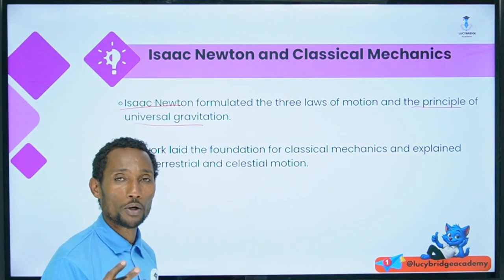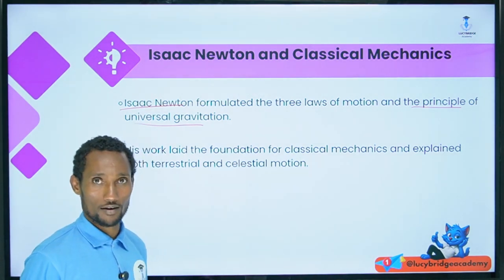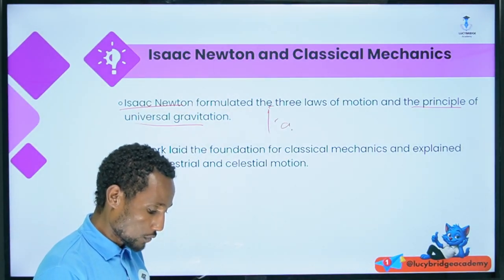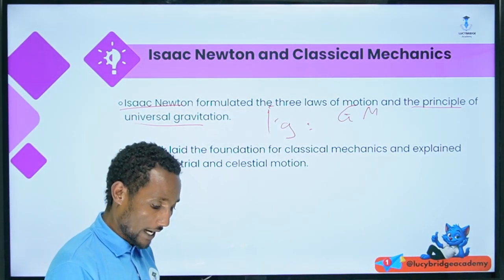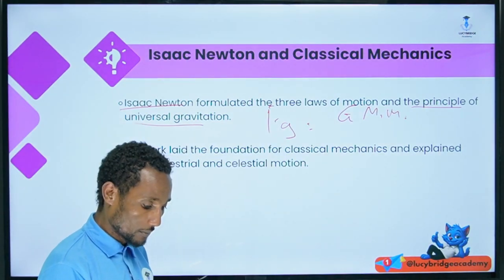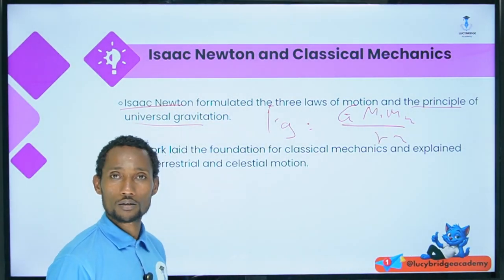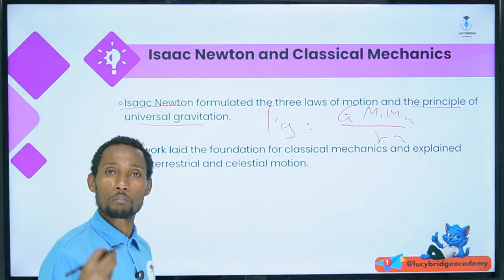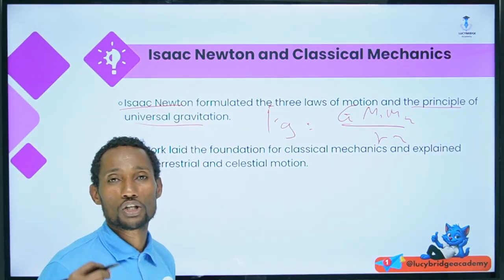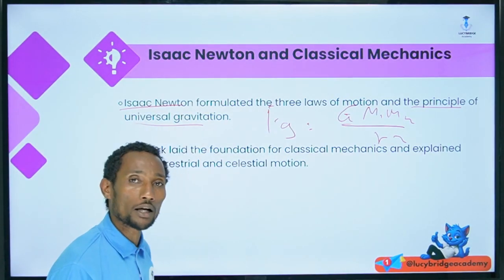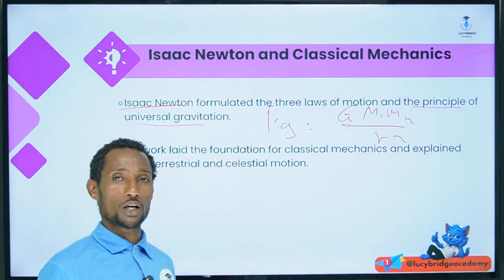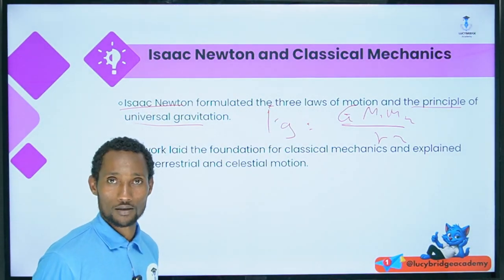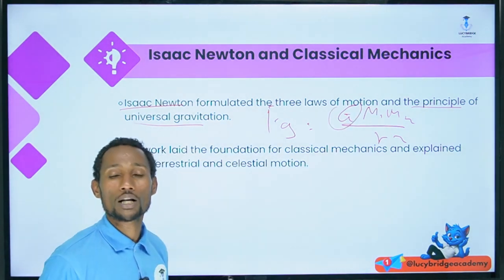Two masses of bodies are attracted to each other. The force of gravity is equal to G times mass 1 times mass 2 over r squared. This is formulated from his theory: the force between two massive bodies is directly proportional to the product of the two masses, and inversely proportional to the square of the separation distance between the two masses, where G is the universal constant.